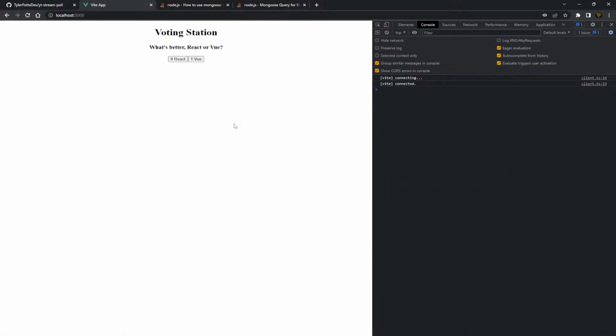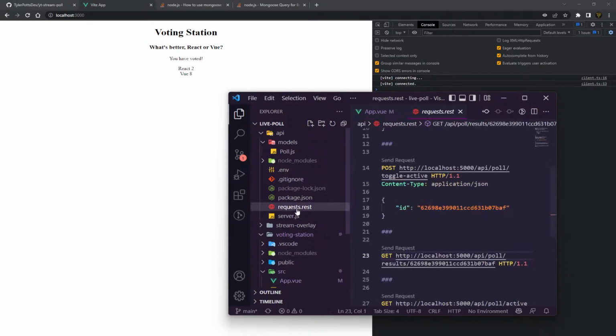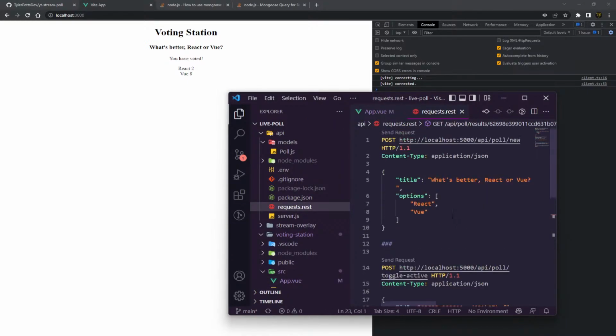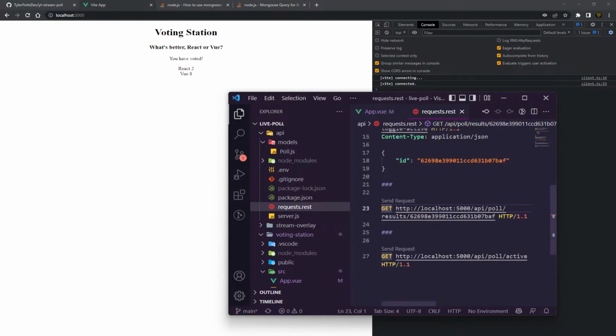All right, so this is it. We refresh, click. Let's vote for React. You can see we've got React, and it's now updated to 2 because that's what we just voted. And there we go, that's now voted for. So if we just go to our API here, let's bring this down, open up our requests, and make votes. So where's our voting one? Is it this one? No.